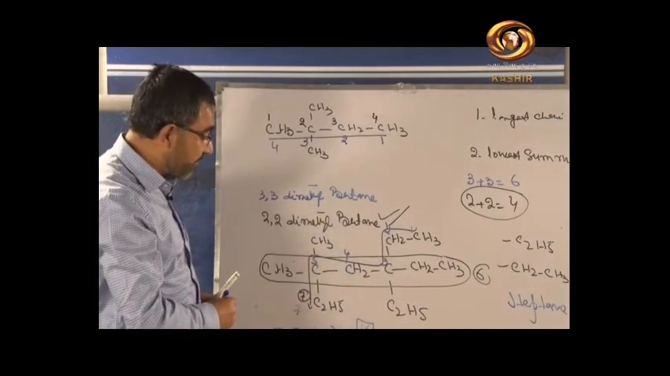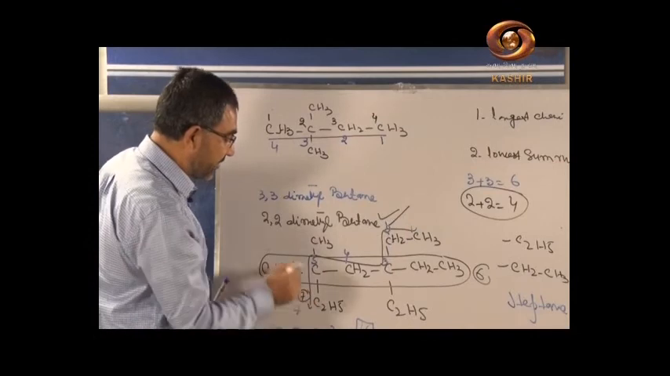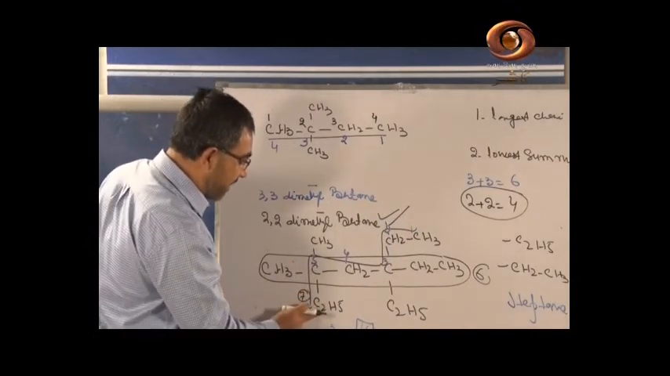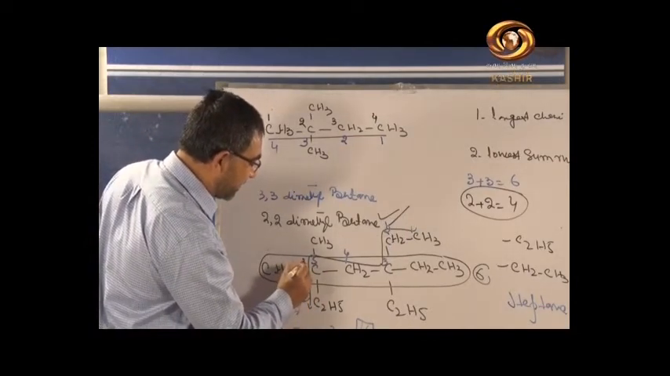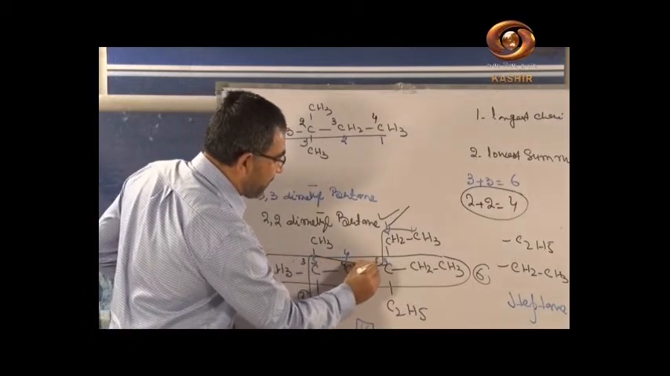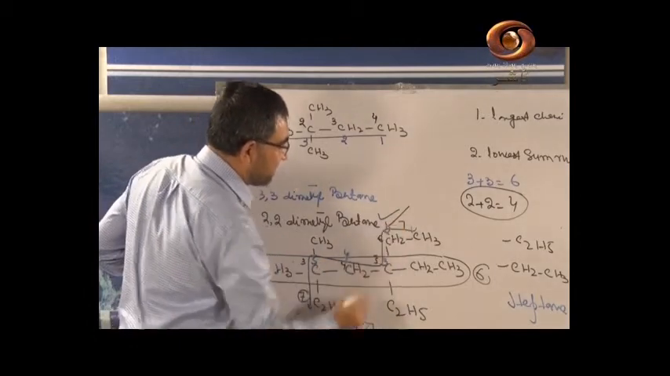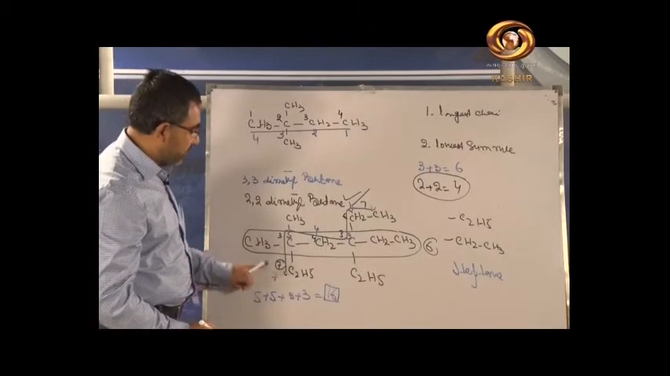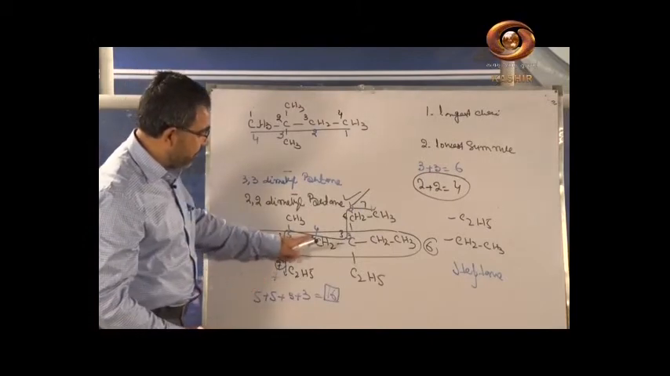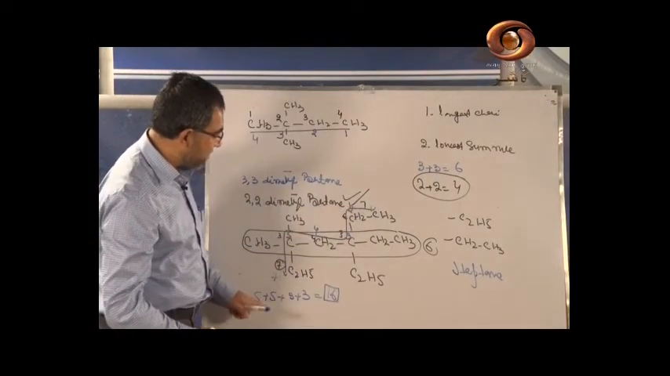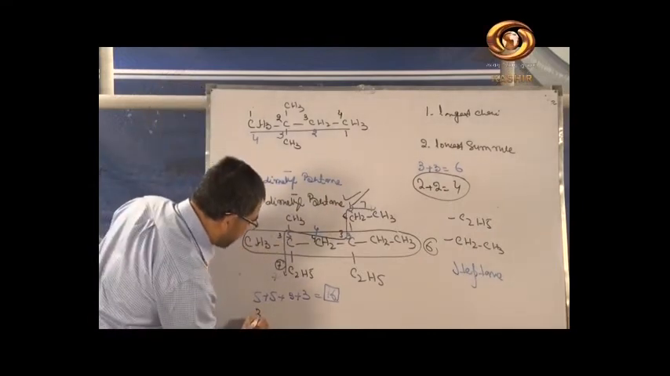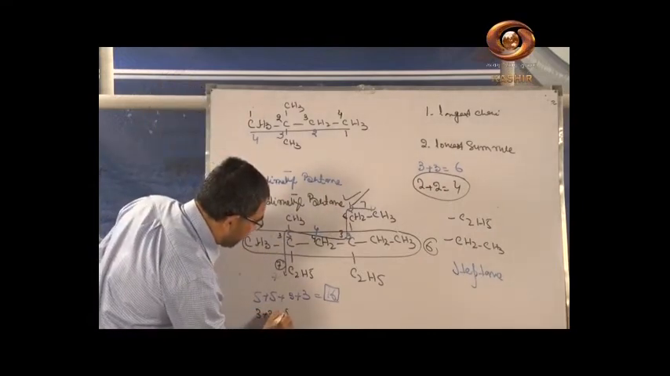Now if we start the numbering from this carbon, it is 1 2 3 4 5 6 7. 1 2 3 4 5 6 and 7. What is the sum? It will be 3 plus 3 plus 5 plus 5.